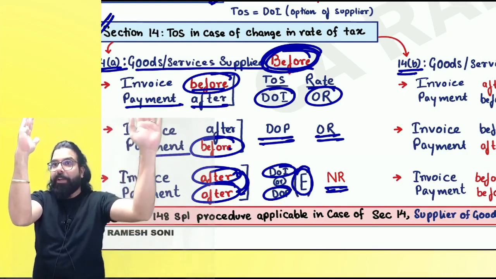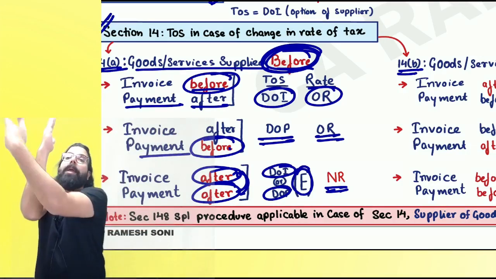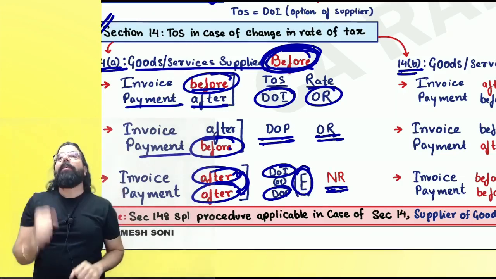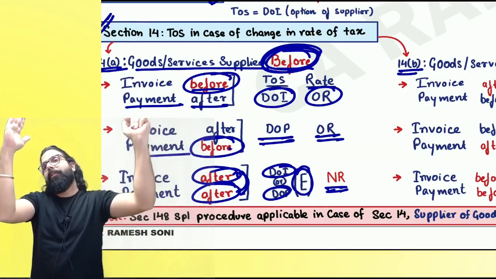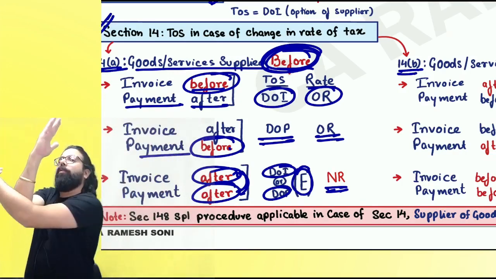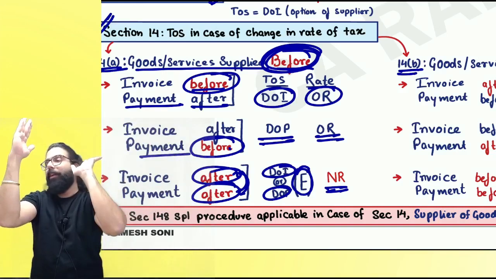Goods and service supplied after. Invoice is after only. Payment is before. Date of invoice. Are we clear, everyone? Sir, goods and service supplied after. Payment is after. Invoice is before. Payment date. Are we clear?